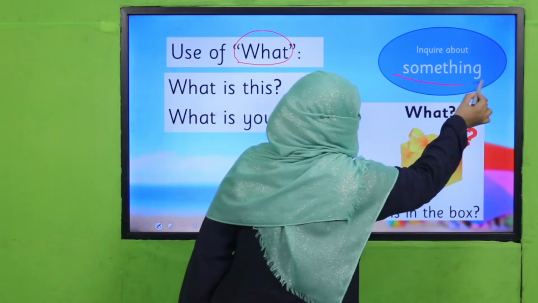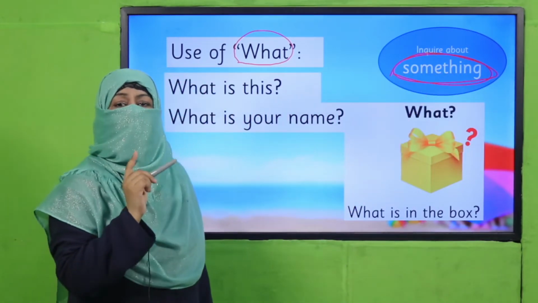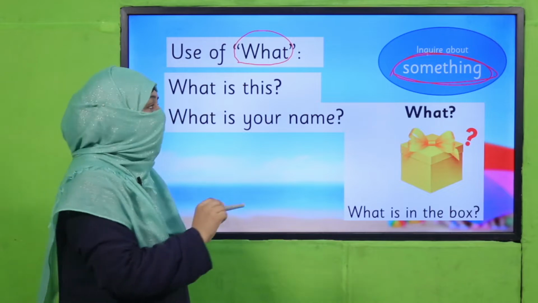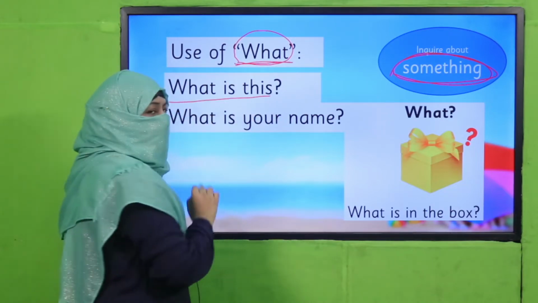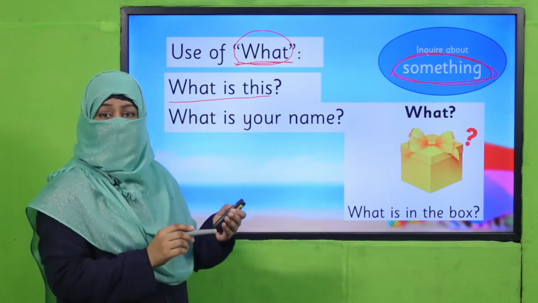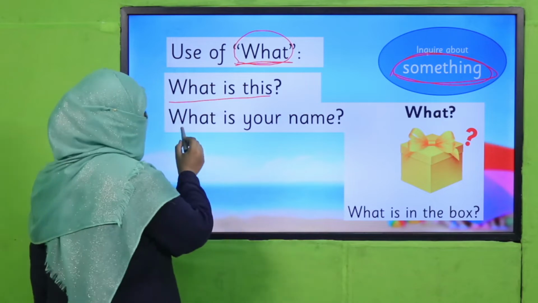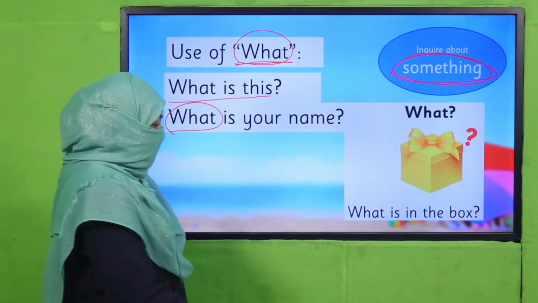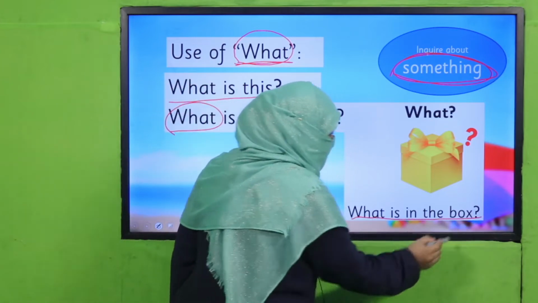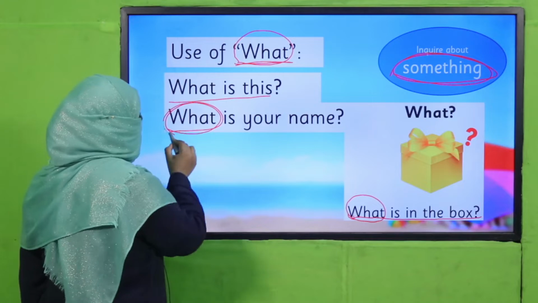Whenever we want to inquire about something, if we want to ask about something, we start our question with what. What is this? It means there is something and I'm asking, what is this? Or what is your name? Right? Or what is in the box? All these questions are started with what.